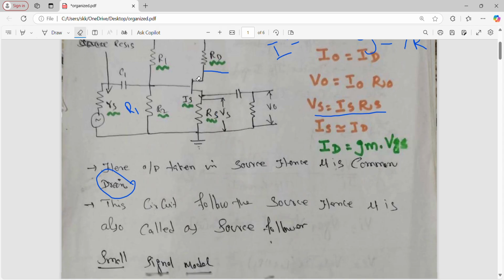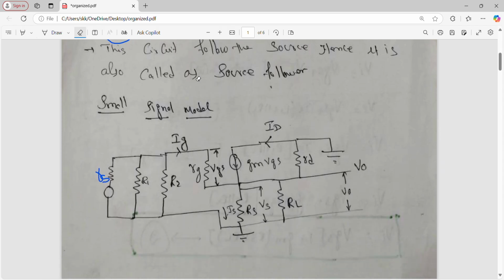Now it's clear? Okay. Then, the same thing, there is a source resistor RS, then the resistance disconnected from the supply and connected to the ground terminal is R1. Next one is R2.